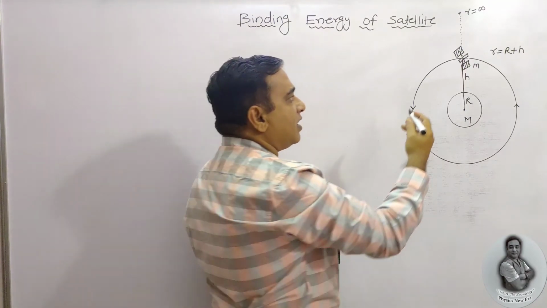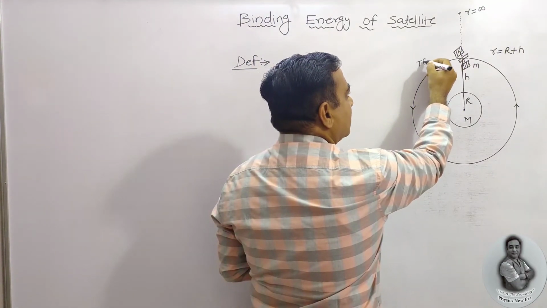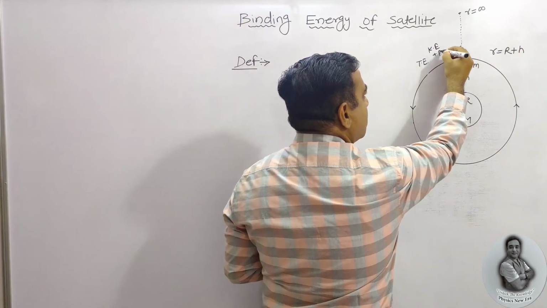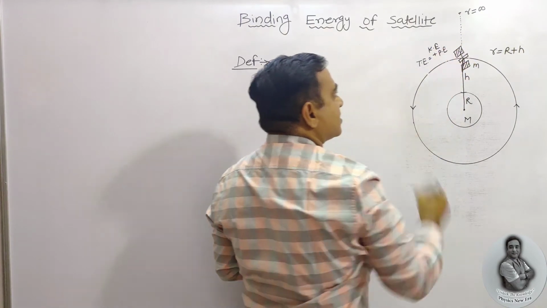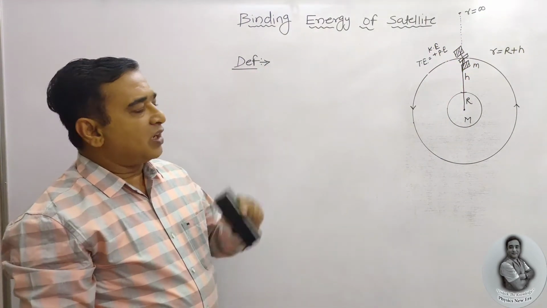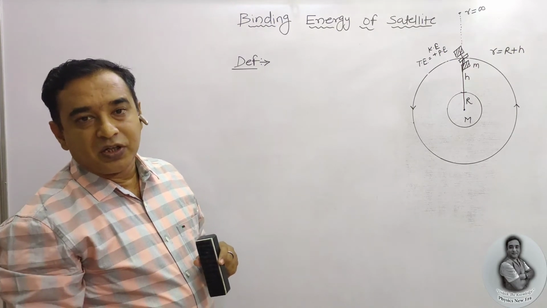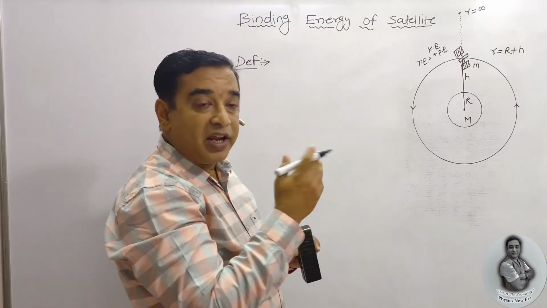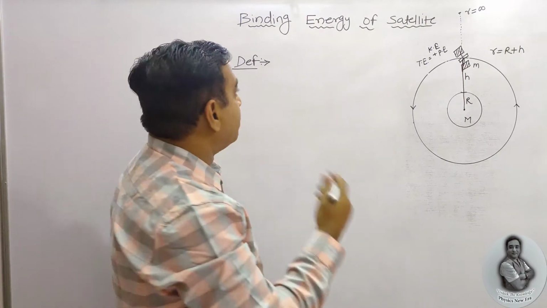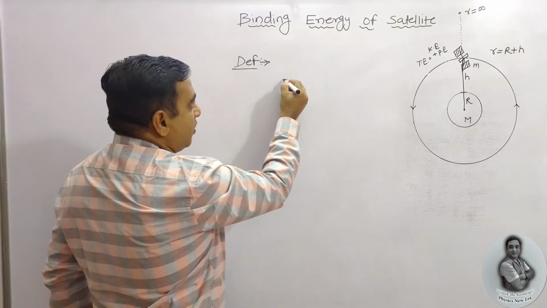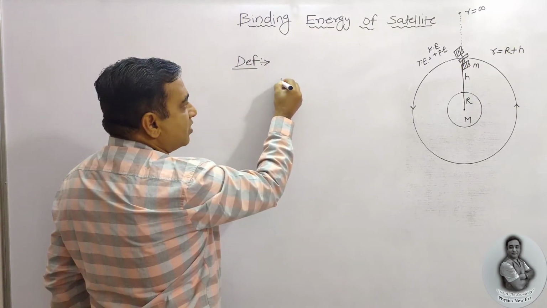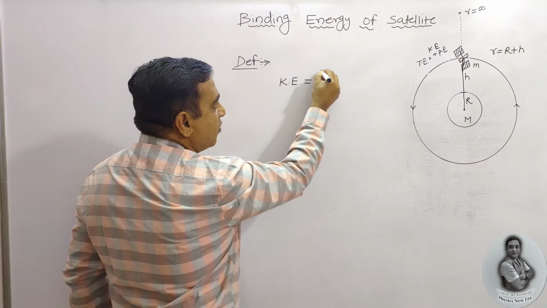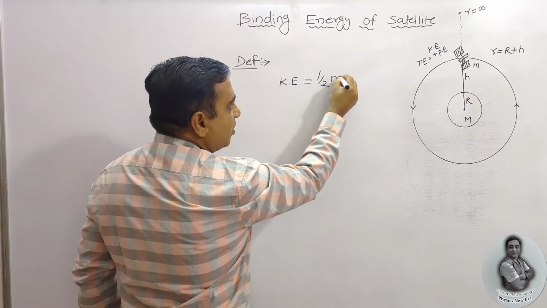So initially we need to calculate the total energy, that is the kinetic energy plus the potential energy, and that gives us the total energy. Means total energy is equal to kinetic energy plus potential energy. So initially we are going to get the total energy equation and interrelate it with the binding energy. See, one by one we are going to get it. Firstly, we are going to get the kinetic energy of a satellite which is revolving around the earth in a circular orbit.